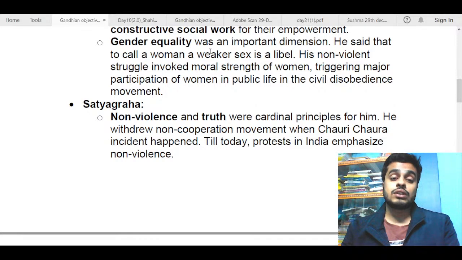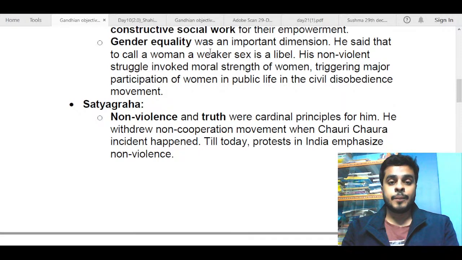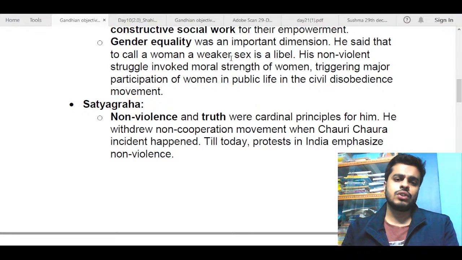So Gandhiji was in favor of gender equality. A lot of women were participating on the call of Gandhiji in these major mass movements. Even during the Quit India movement, you see a lot of participation of women. So you can talk about that and give those examples.